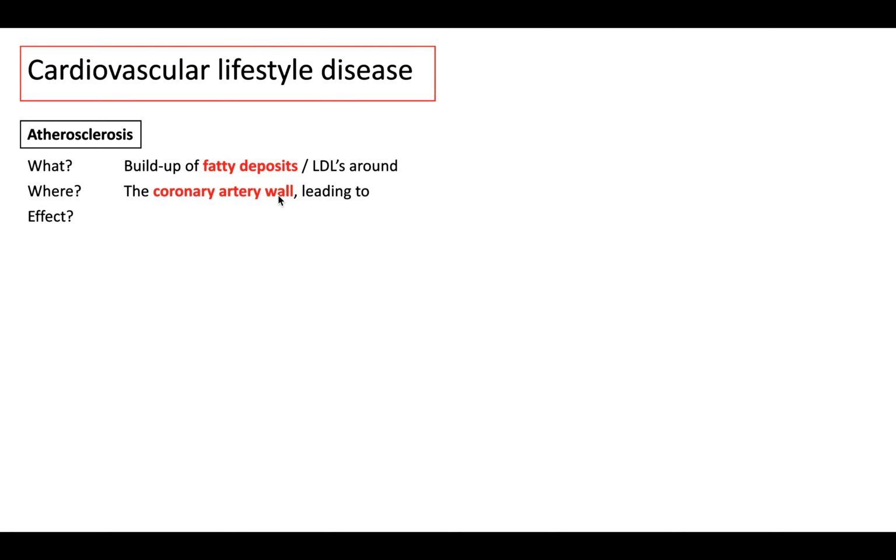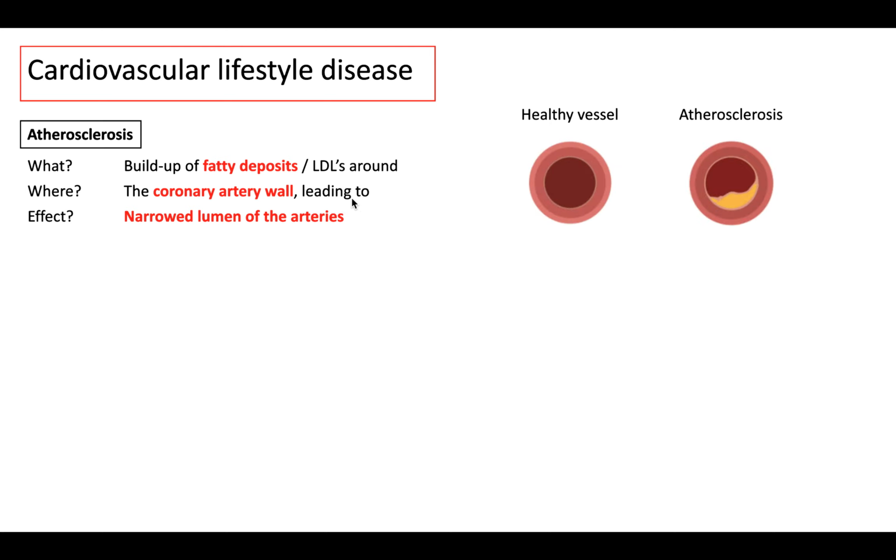First of all, atherosclerosis. Okay, so what is it? Where does it happen? And what is the effect? So atherosclerosis is a build-up of fatty deposits, LDLs, low density lipoproteins, but you can just put build-up of fatty deposits around the coronary artery wall, and it leads to narrowed lumen of the arteries.